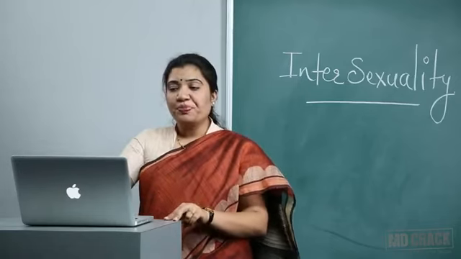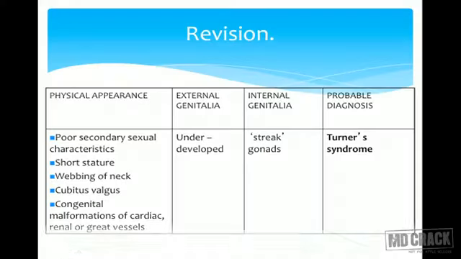Now that finishes the topic. Let's revise it. From your MCQ point of view: poor secondary sexual characteristics, short stature. The moment there is short stature, Turner should come to our mind. Webbing of neck confirms it. Cubitus valgus adds to it. Congenital malformations of the cardiac, renal and great vessels are all additional points. External genitalia underdeveloped, gonads streak. The diagnosis is nothing but Turner's.